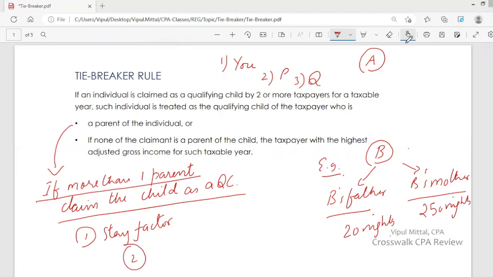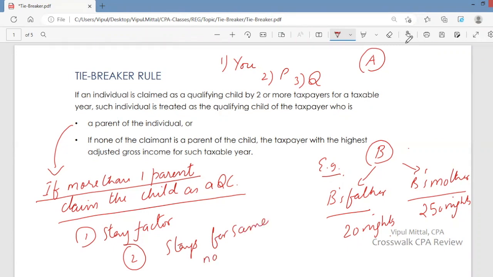If B stays with both for the same number of nights, then who will claim? B's father or B's mother, because B is staying with both of them for the same number of nights.